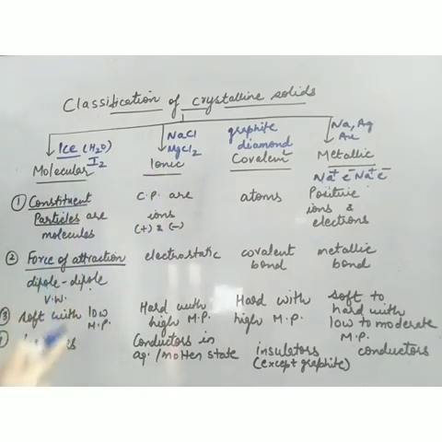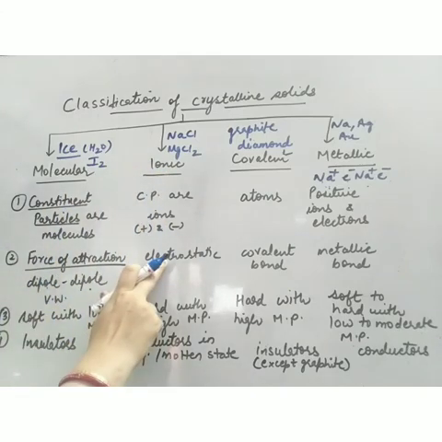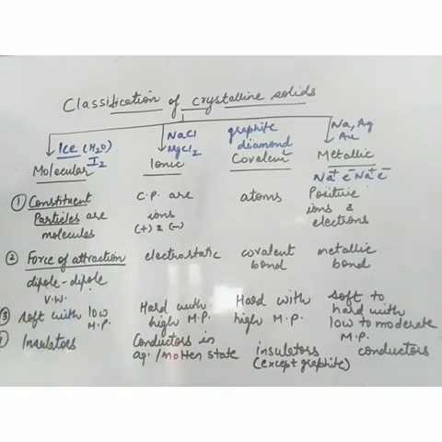In case of ionic solid, the forces of attraction are electrostatic, because between a positive and negative ion there can only be an electrostatic force of attraction, and it is quite strong. These forces are weak forces, but here these are strong forces. Now in case of covalent solids, the forces of attraction will be covalent bond. And we know that covalent bonds are very strong. And likewise in case of metallic solids, the forces of attraction are metallic bonds. So this is the second difference between the four types of crystalline solids.